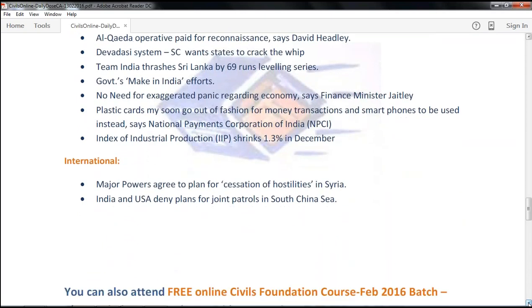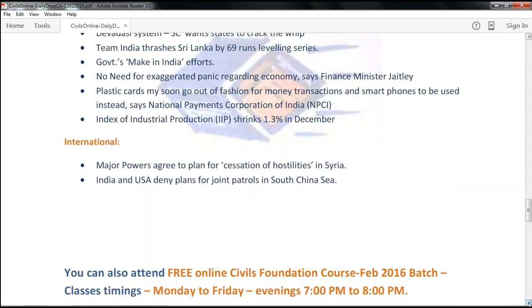So other international items of importance: major powers agree to plan for cessation of hostilities in Syria, and India and USA deny any plans for joint patrols in South China Sea.